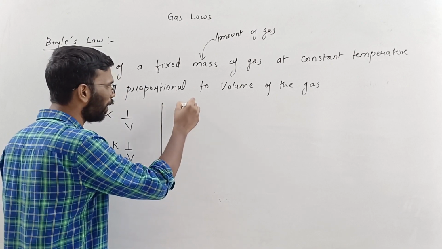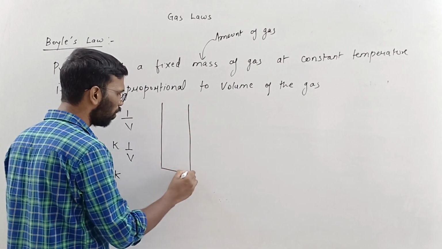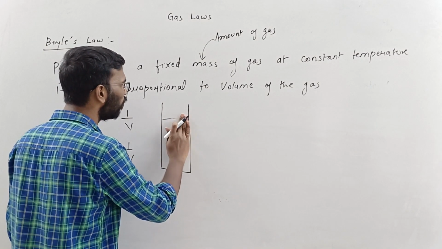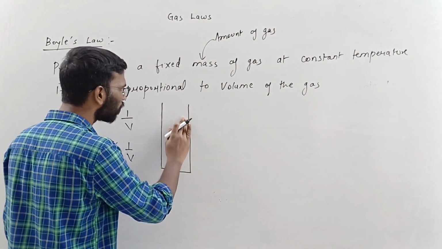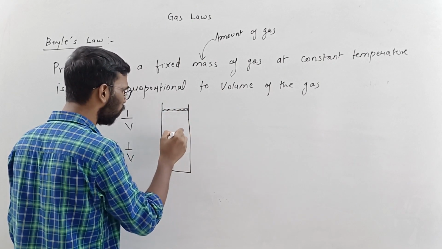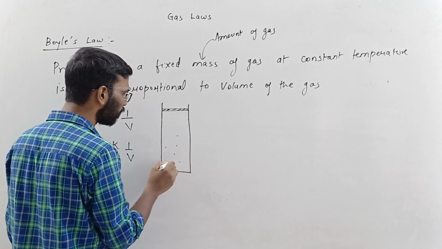Let's discuss a small setup. Let's say there is a container like this with a free moving lid, and then there is a gas.